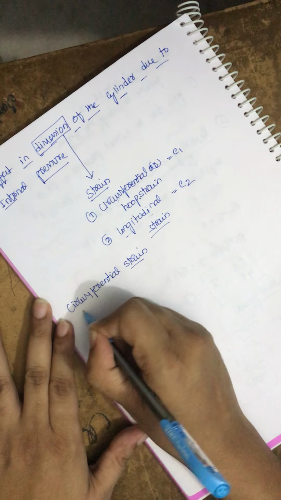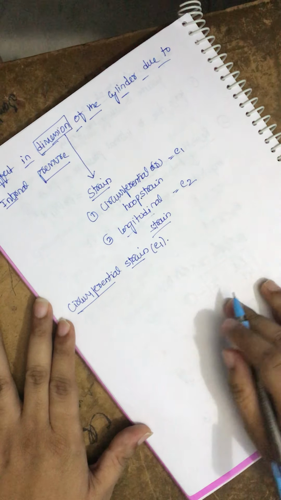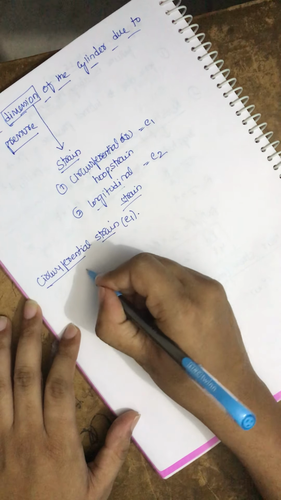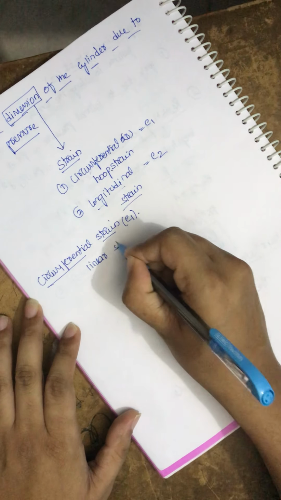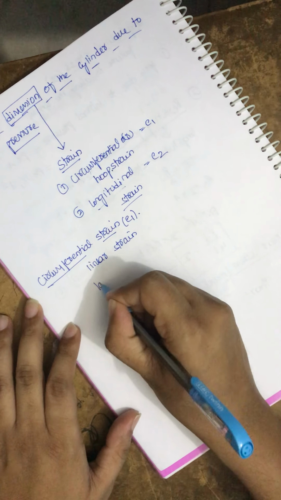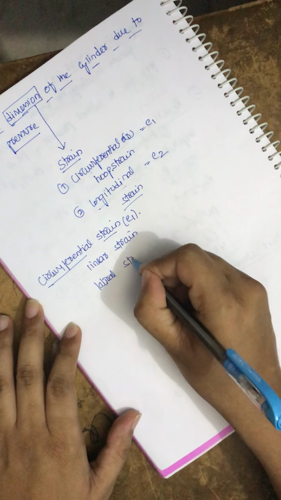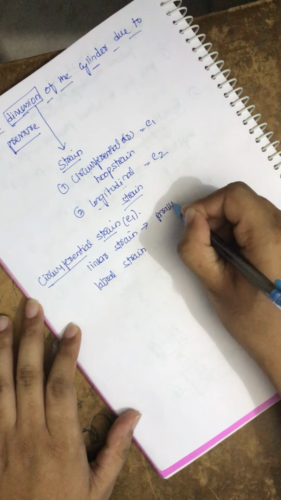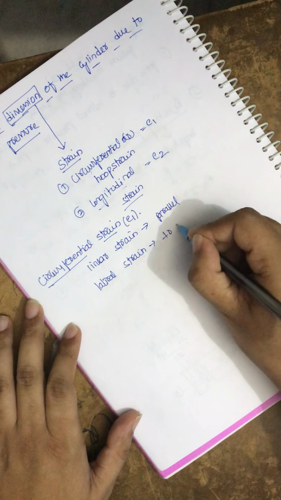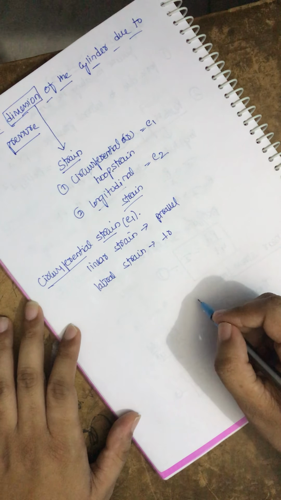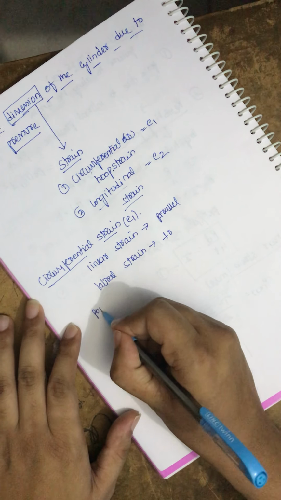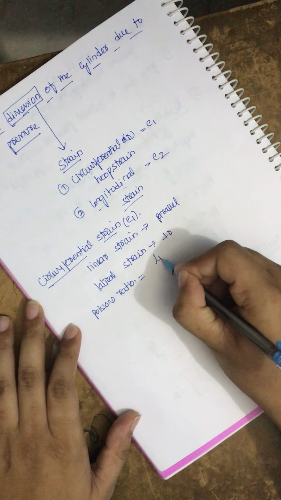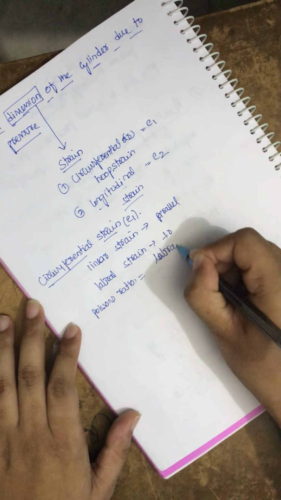So we are finding a relation for the circumferential strain or the hoop strain value. We know we have two types of strains: linear strain and lateral strain. The linear strain is along the parallel direction of the force we are applying, and the lateral is the perpendicular direction of the force we are applying. We know there is a ratio called Poisson's ratio, which is the ratio of lateral strain to linear strain.